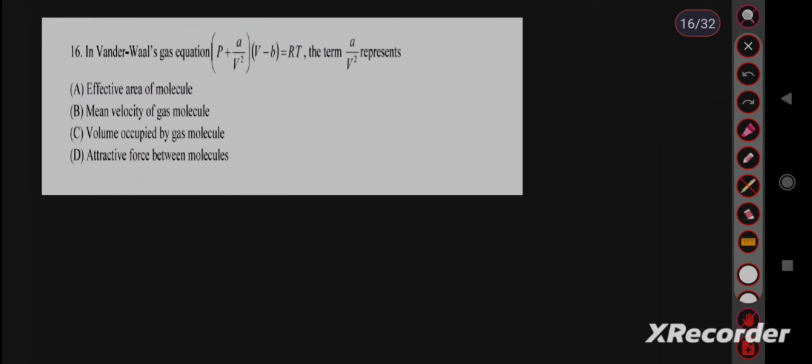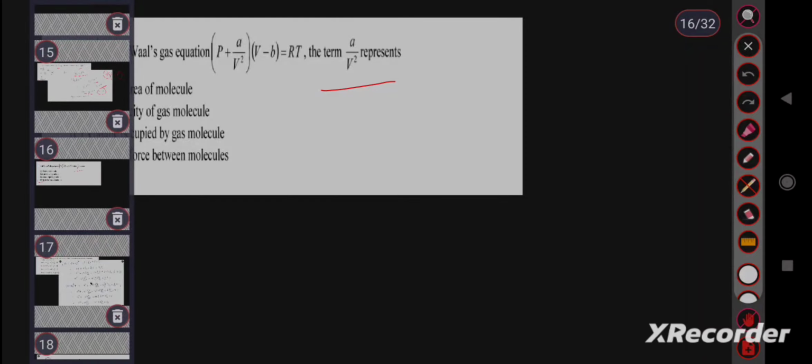This is a conceptual question. In Van der Waals gas equation, a upon V square represents. Here, a upon V square represents the attractive force between the molecules. So option D is the correct answer. This is a conceptual question. You should remember this, it is an important question. Move to the next question.